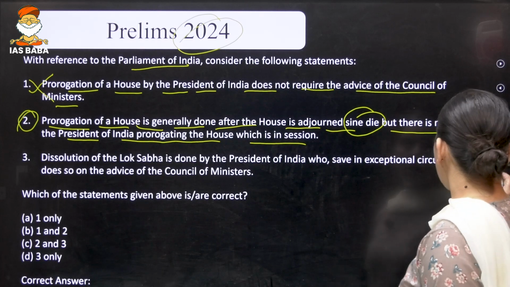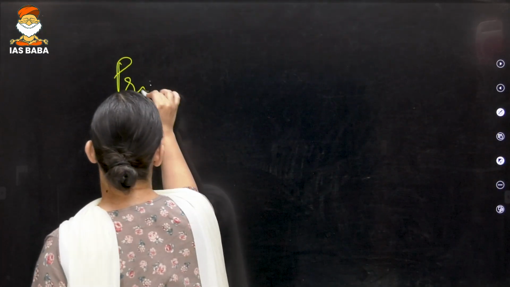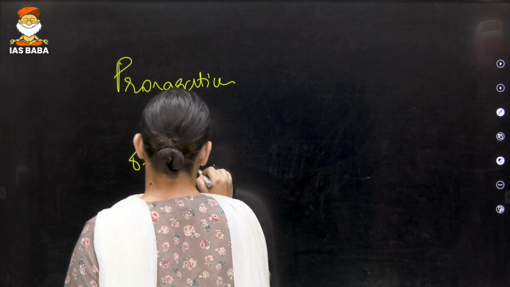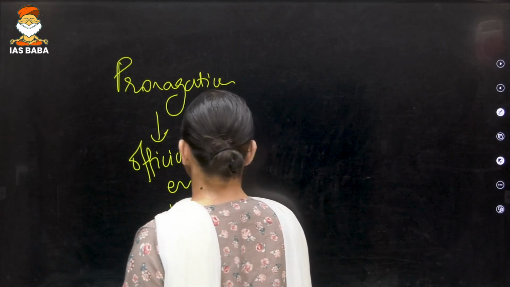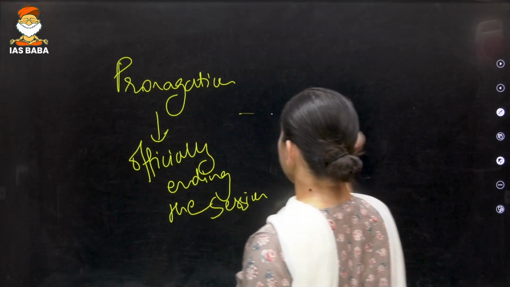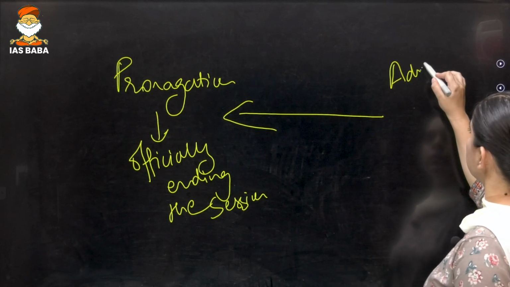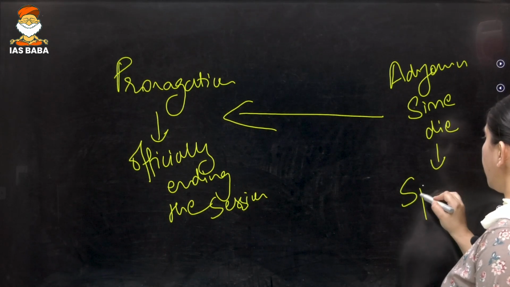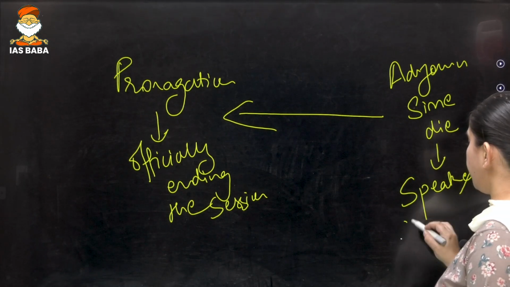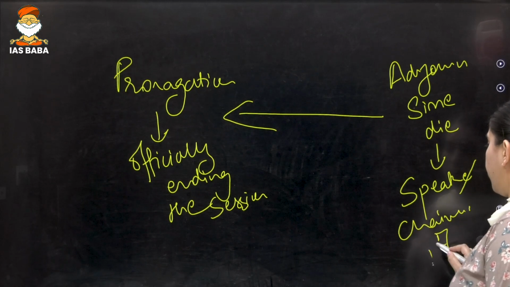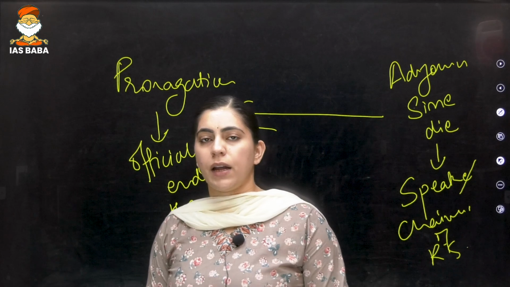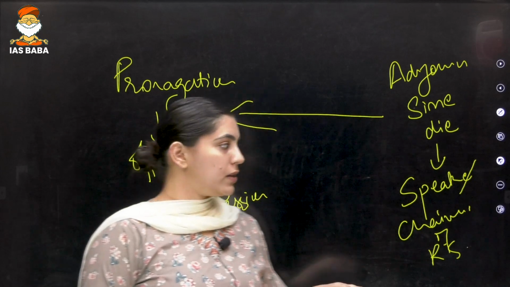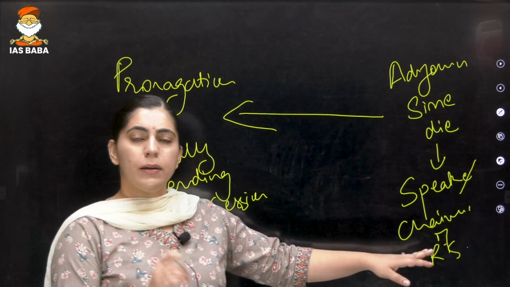Now, generally, as a part of convention, prorogation, or officially ending the session, is introduced once the adjournment sine die has been issued by the Speaker or Chairman of Rajya Sabha, that is the presiding officer.